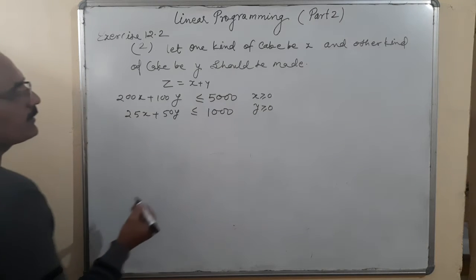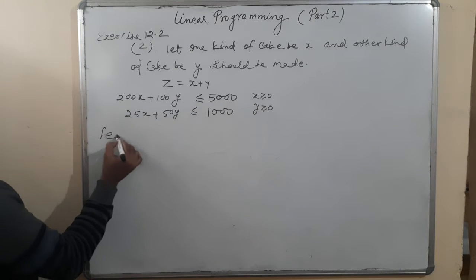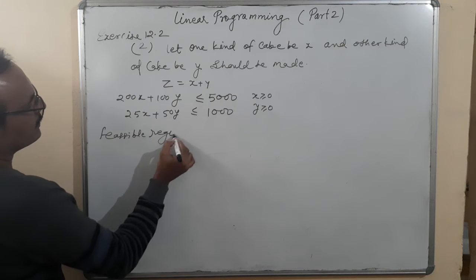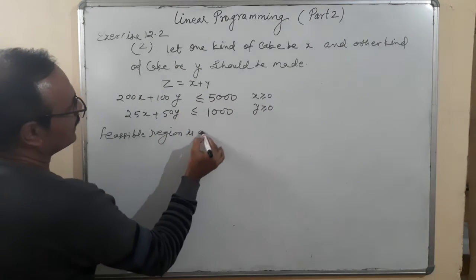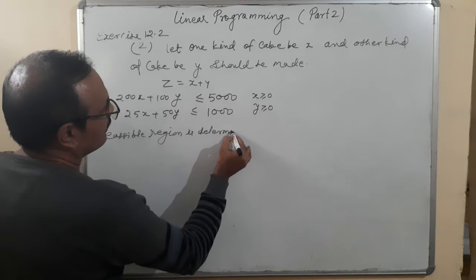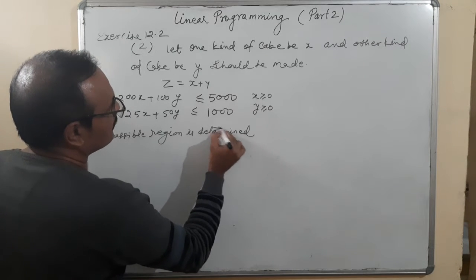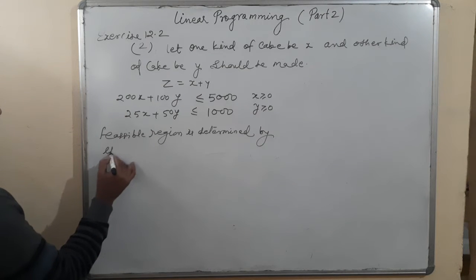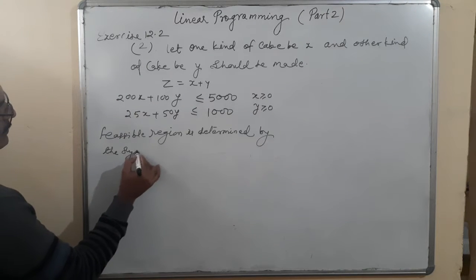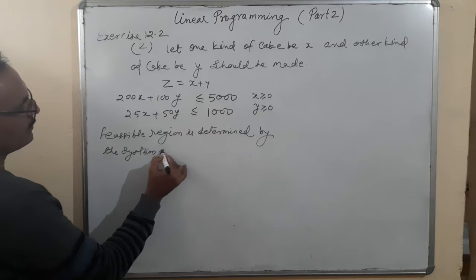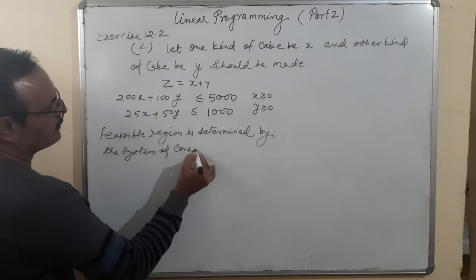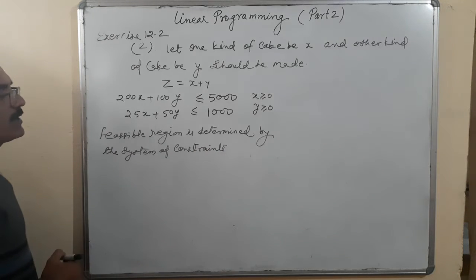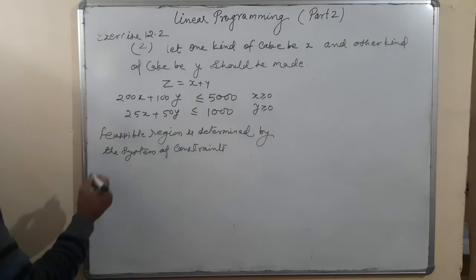So the feasible region is determined by the system of constraints, the inequalities.